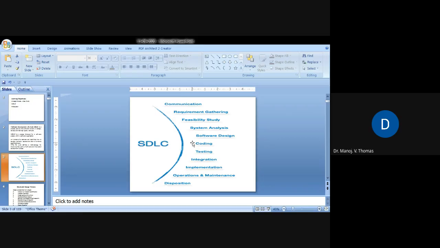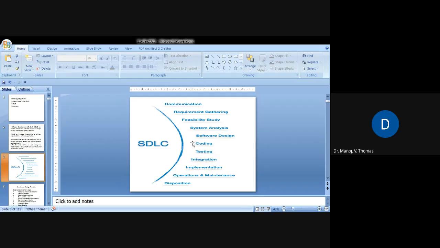Now requirement gathering. Requirement gathering is a phase where these requirements are analyzed. We will talk to the customers, and we will try to identify what the requirement is. Requirement may be functional requirement. Functional requirement, in previous classes we have seen design functions. What are the characteristics, what are the features that should be present, say for example in the software. Or system requirement. System requirement means what is the quality of the system, what is the hardware requirement, what is the memory requirement, what is the processor requirement, what is the software requirement, what are the software platform tools, modules required for the development of this particular software, isn't it?